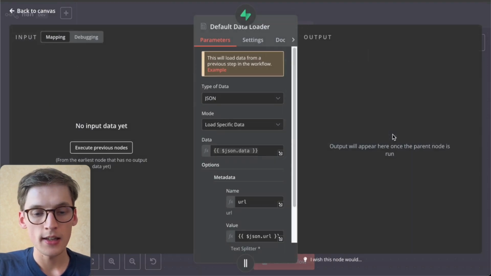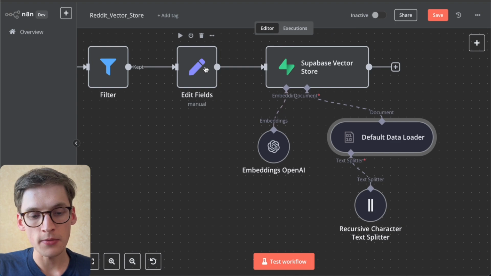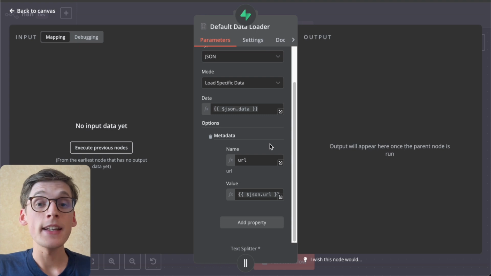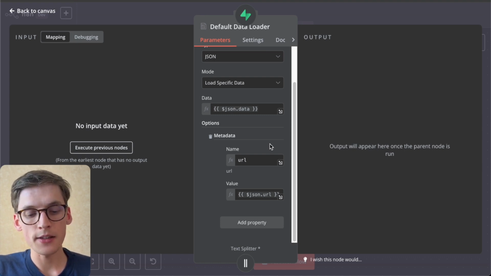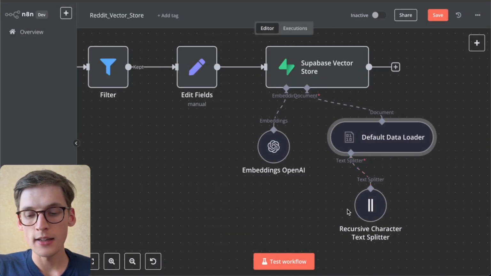And when you select it, you'll need to change a couple of things. The first thing you'll need to change is to include the load specific data into your mode. And for that, you'll need to reference the data we get from the edit fields tab. So basically JSON.data. And for the metadata, you'll need to reference the exact URL you're getting. In this case, I just called it URL and referenced it from the edit field tab.